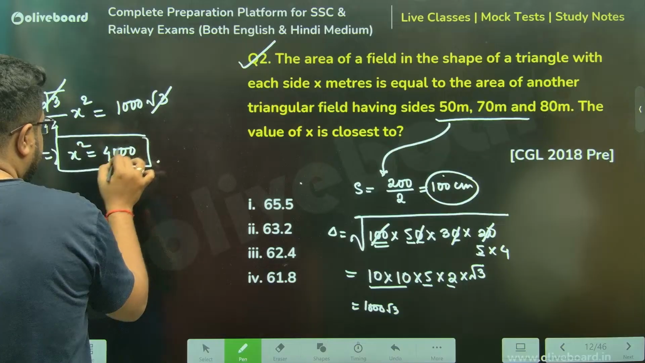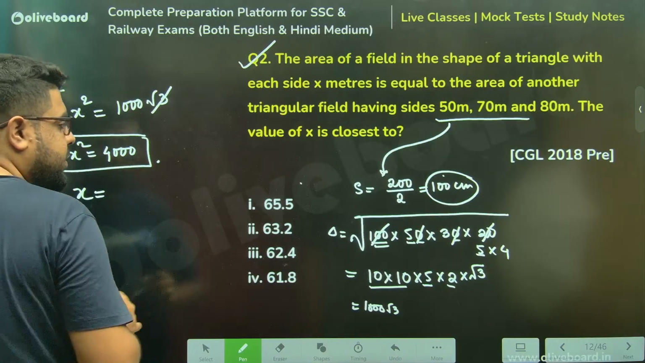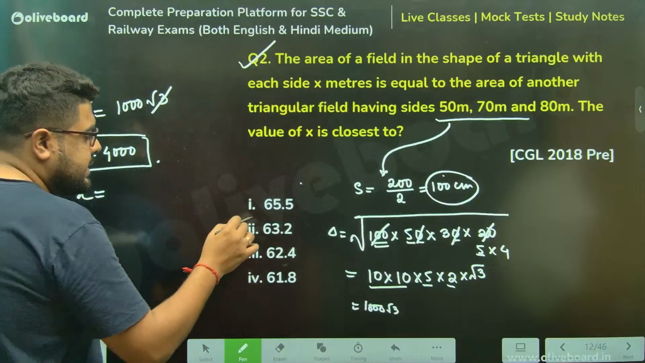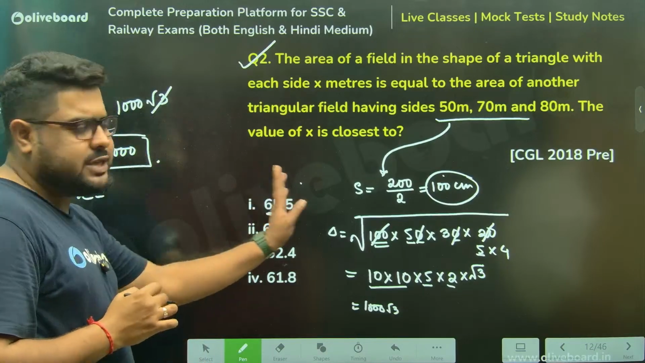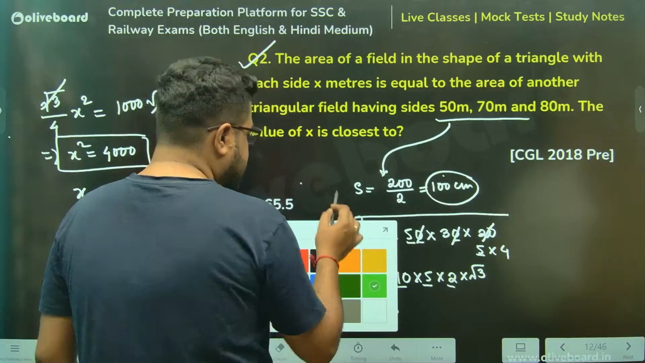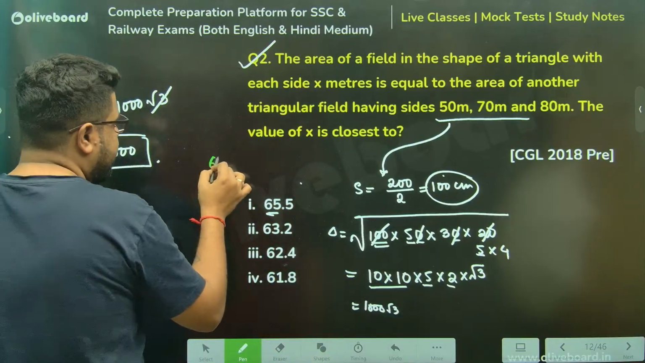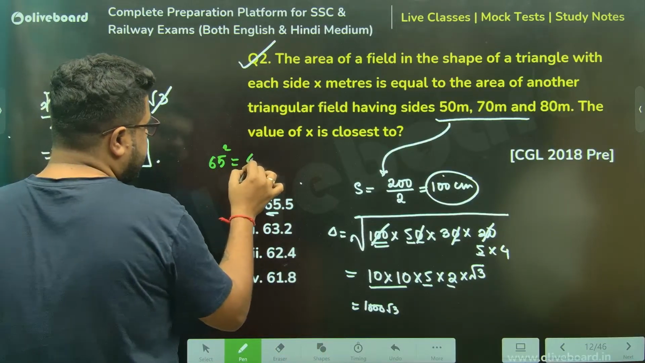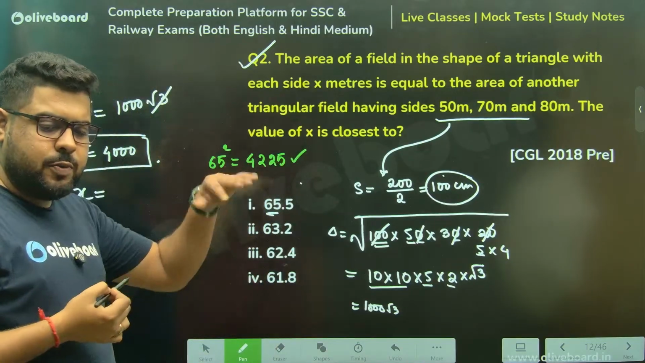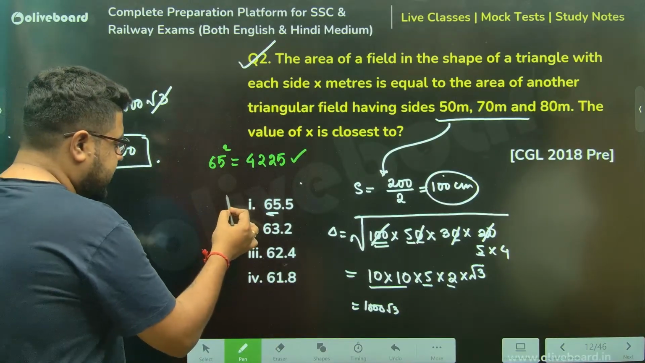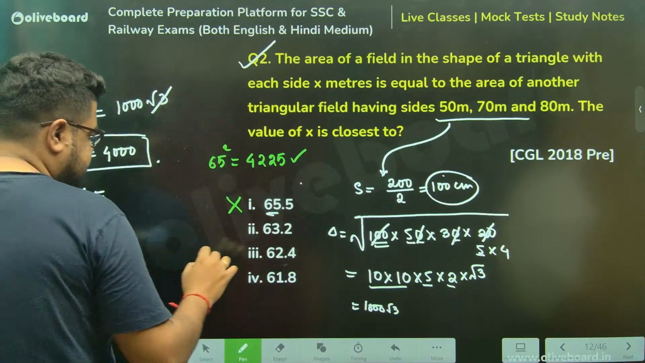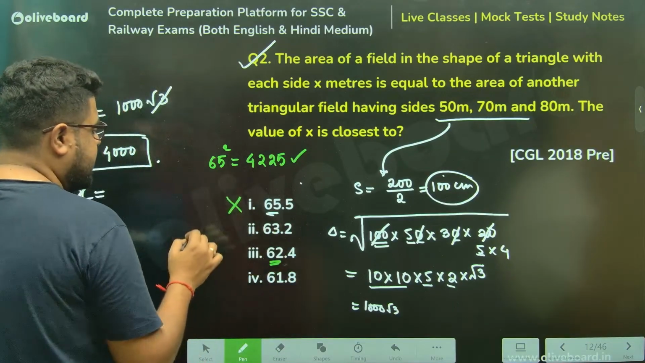They are asking the value of x is closest to what? Let's check. Sir, 65 I'm checking. First of all, I'll not check the decimals. 65 square will be 4225. So 65.5 square will be even further. So this cannot be the answer. Sir, 65 nahi ho sakta. 62 let's do, sir. Otherwise, I'll get the idea.